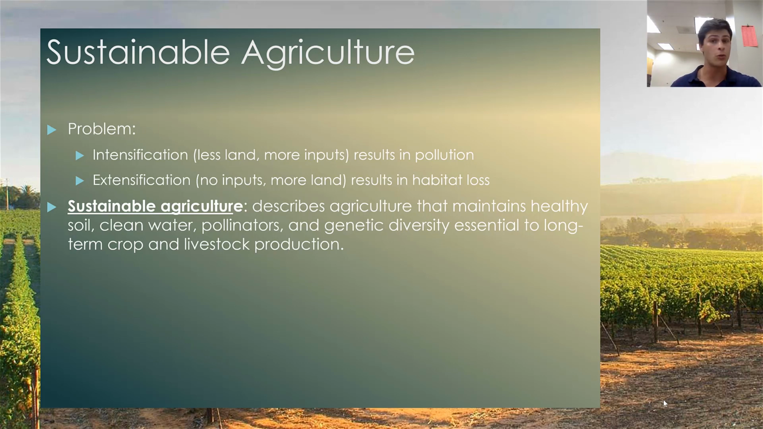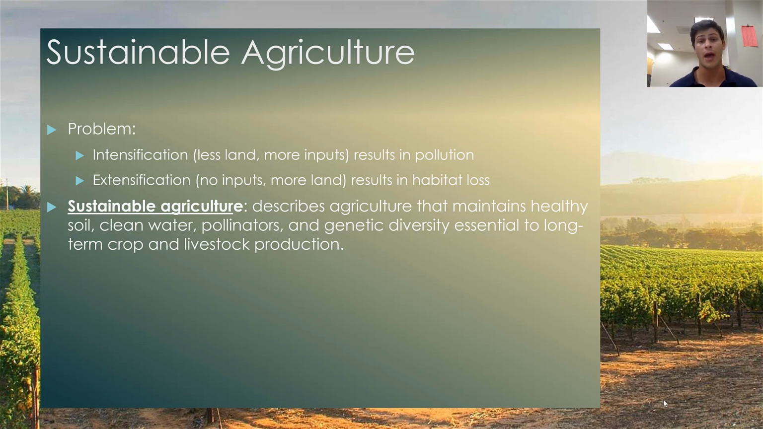But if we forgo the industrial model entirely and revert back to traditional agriculture, that model relies primarily on extensification. So now we are no longer using as many resources, and we are no longer polluting or contributing to erosion. However, we are using way more land, and that results in habitat loss. So either model has a bunch of problems associated with it, and that brings us to sustainable agriculture.